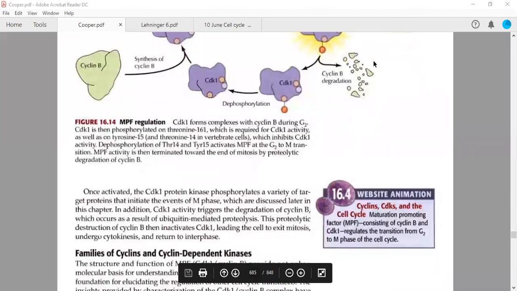Once cyclin B is degraded, this complex also becomes inactivated, which occurs as a result of ubiquitin mediated proteolysis. This proteolytic destruction of cyclin B then inactivates CDK1, also called cyclin dependent kinase 1, leading the cell to exit mitosis. Now three things will happen. The cell is out of mitosis once this is inactivated and cyclin B is degraded. It will undergo cytokinesis. Once the nuclear division is over, the cell will undergo cytokinesis so that the daughter cells can be formed and return to interphase.